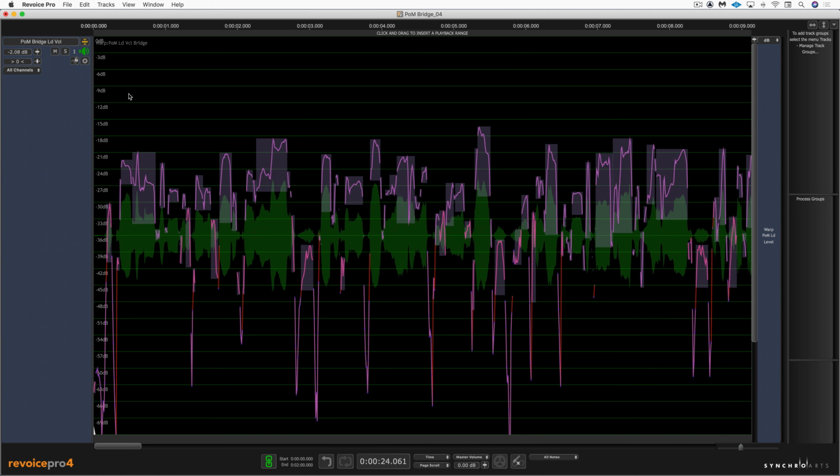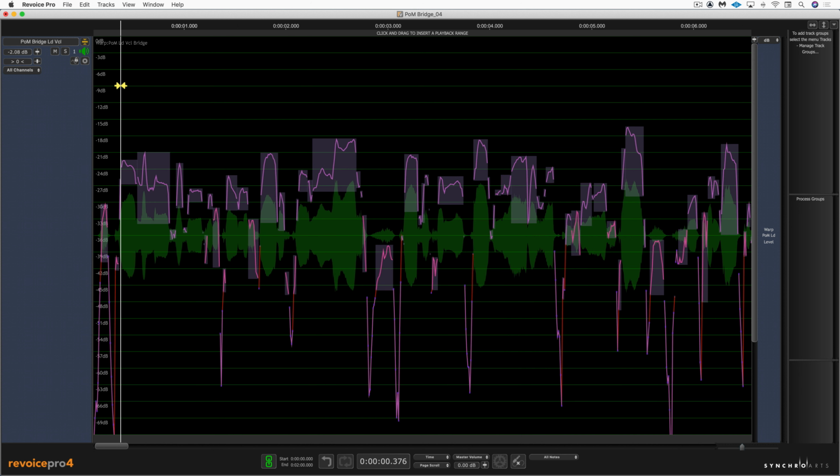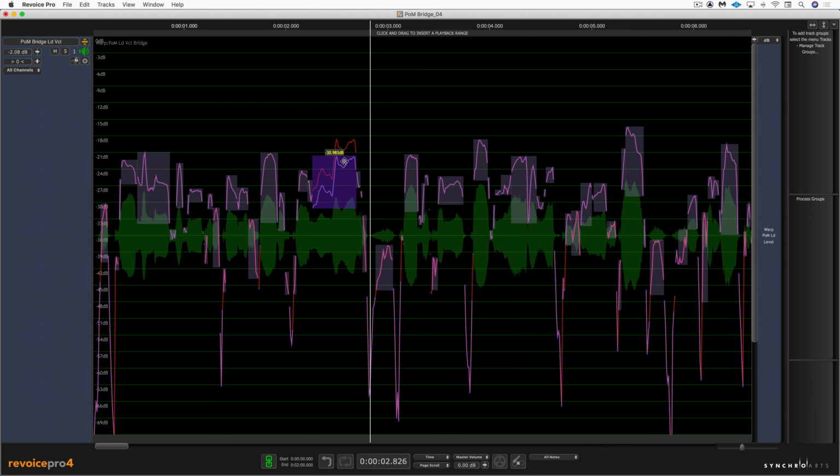I'm going to zoom a little bit from the beginning and see if there's any peaks we need to pull down. So way over there, I'm just going to pull that down. I'm going to hit Y, and that's going to set up my loop points to play back that area. Good, so that works nicely. Just going to get rid of that and keep going.